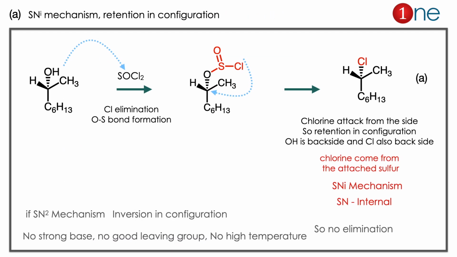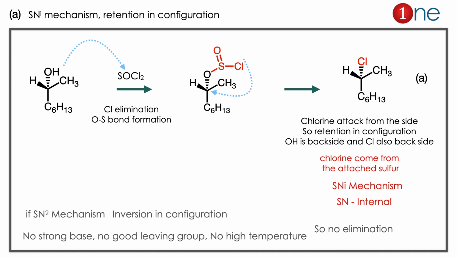Here the mechanism is interesting. It's the SNi mechanism with retention in configuration. It is an internal SN2 reaction. You can clearly see once you see the reaction steps. In the first step you have the alcohol. The alcohol attacks the sulfur, and chlorine is the leaving group. Chlorine leaves, and you have the chlorosulfite formation. Then from the chlorosulfite you have chlorine, which is again a good leaving group, so it can attack back.